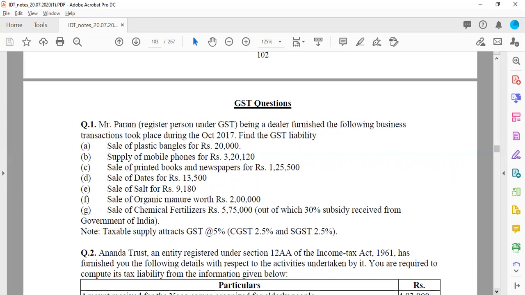So here the total supply will be 7,22,620 and a total of 18,066 rupees of CGST and 18,066 of SGST should be charged to this person.